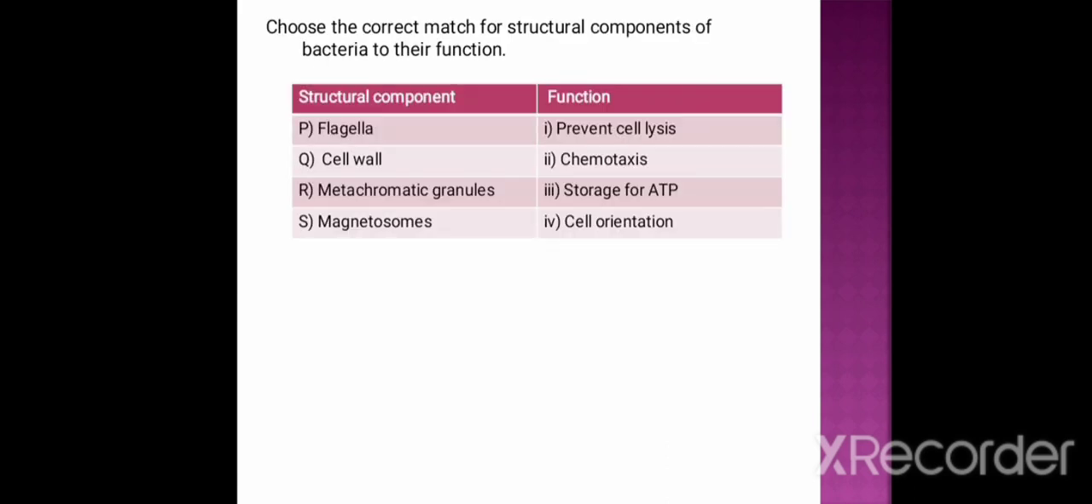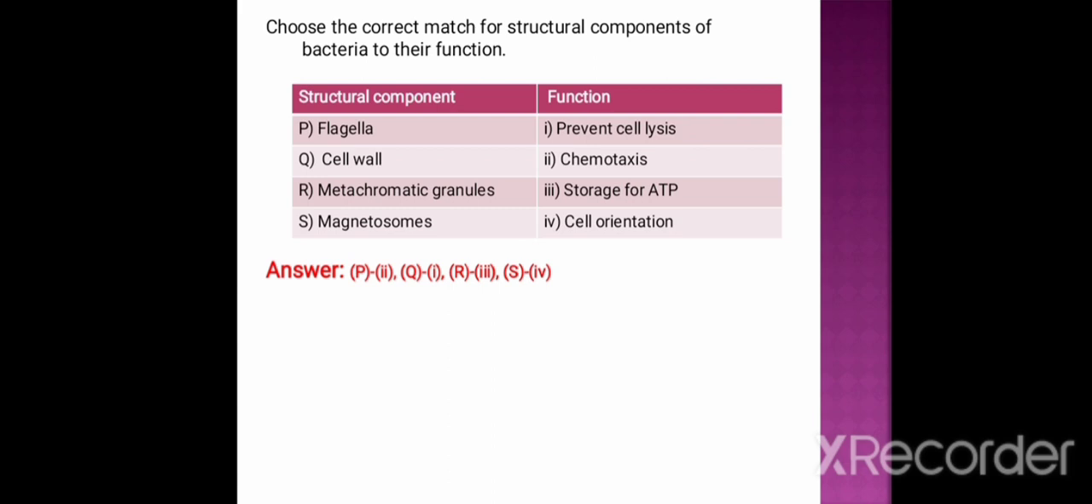Next question. Choose the correct match for structural component of bacteria for their function. Here in the right side is structural component and in the left side is the function. The structural components flagella, cell wall, metachromatic granules, magnetosomes are mentioned here. And in case of function, prevention of cell lysis, chemotaxis, storage for ATP, cell orientation is mentioned.